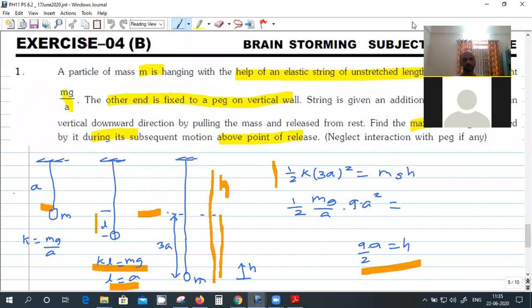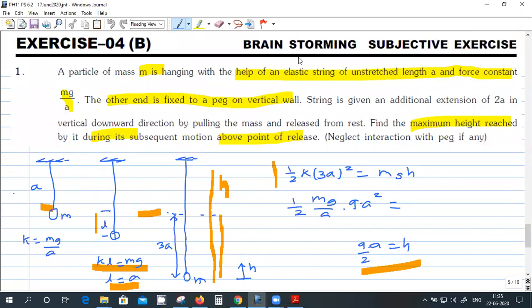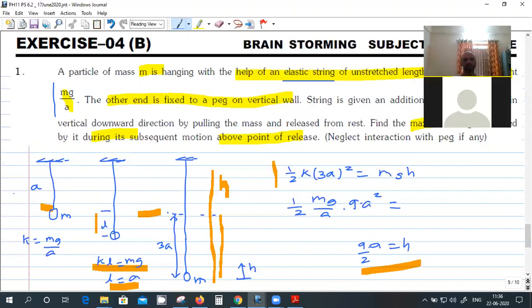There's one thing I want to explain. See, in this problem there's an elastic string. An elastic string has a force constant K, the same as a spring with force constant K. So when you stretch it by, let's say, delta x, there will be increased stored energy, and this will be half K delta x square.